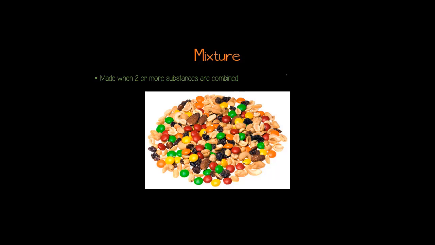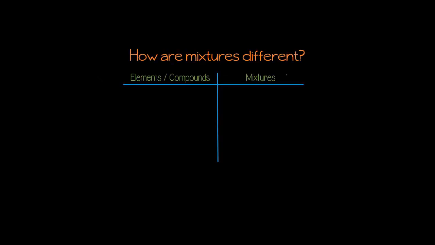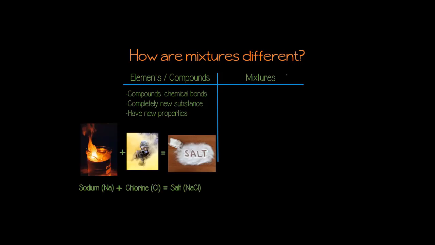Let's take a look. First, when elements combine to form compounds, we learn that they chemically bond together. And when this chemical bond occurs, it creates an entirely new substance that has properties that are different from the original elements. So remember our example, we had the flammable element sodium and the poisonous element chlorine, but when they chemically combine or bond together, they form completely safe salt. Salt is a substance that has completely different properties from sodium or chlorine.